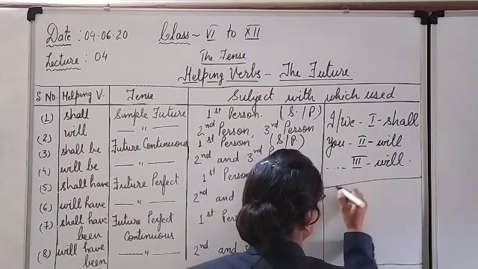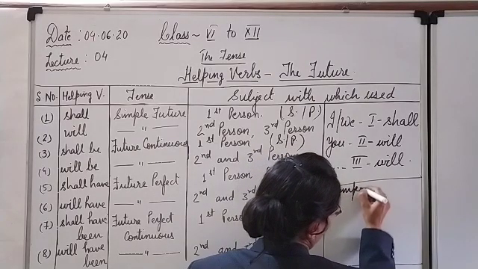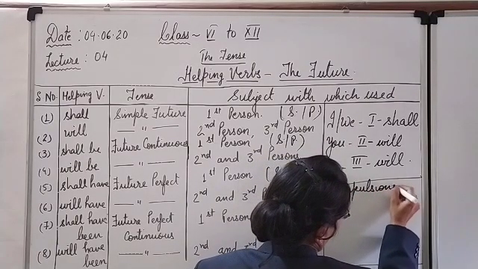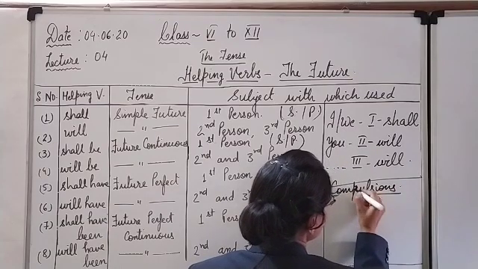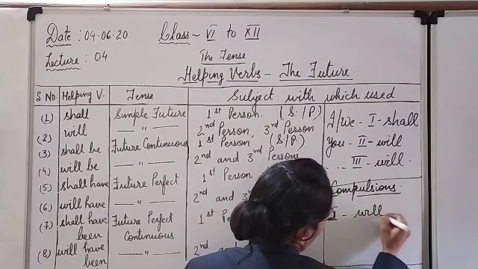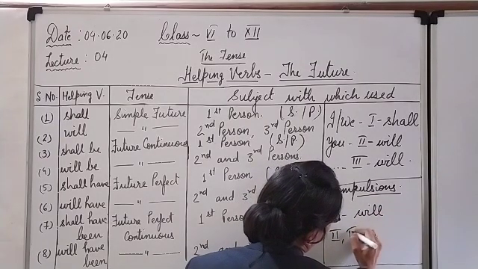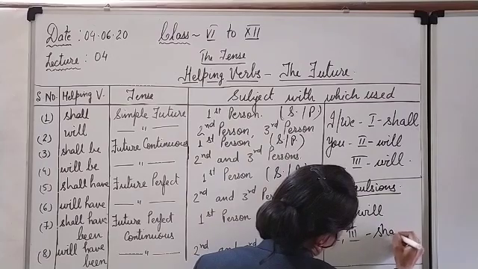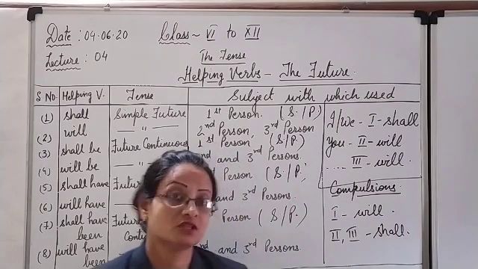For compulsory activities, okay, or definite actions, you have to use with the first person will, and with the second and the third persons you will use shall. These actions will not change.